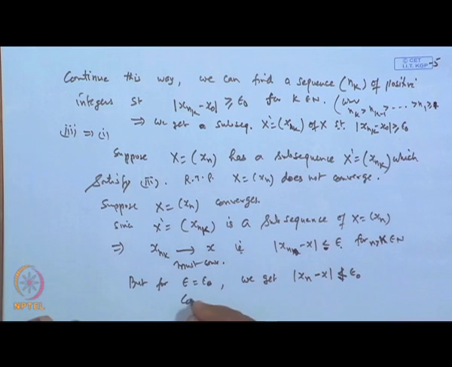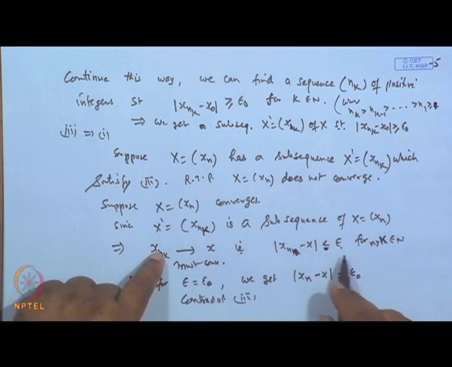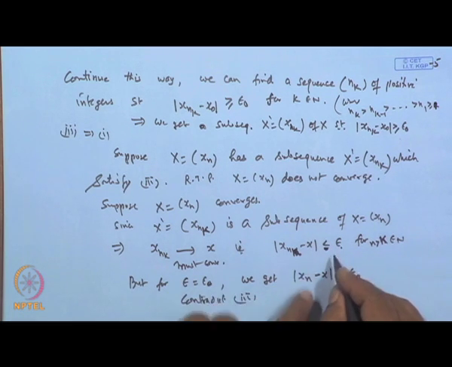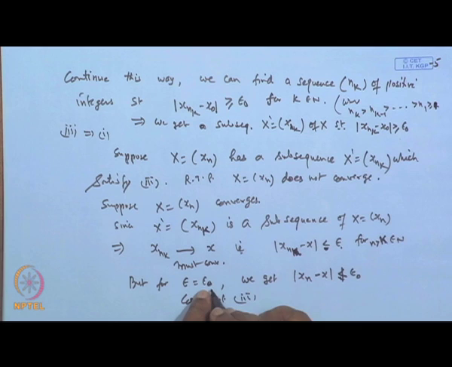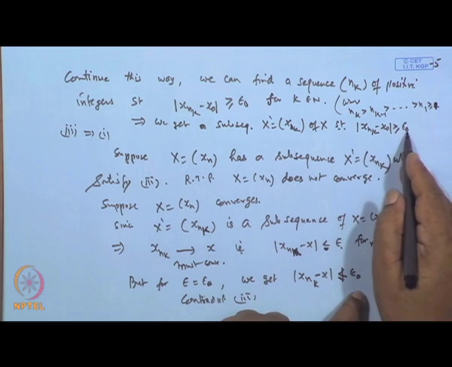So, it contradicts condition 3, because if the sequence is assumed convergent, then it must satisfy this condition for all k belonging to N. But for this particular epsilon naught, this condition is violated, because it is greater than epsilon.